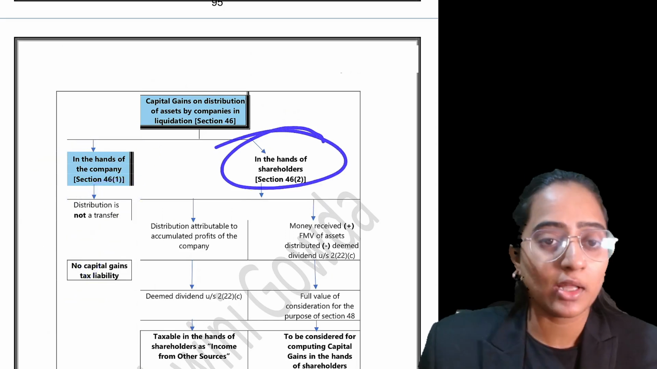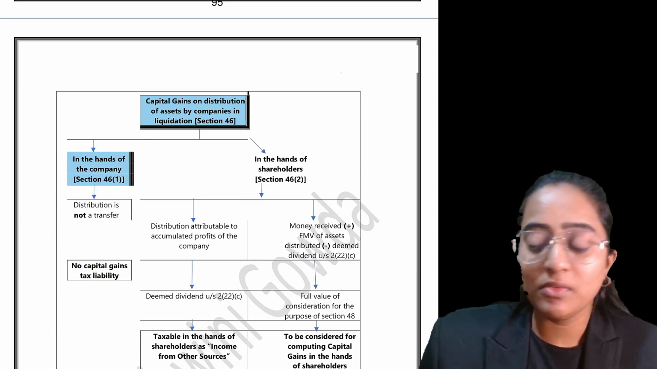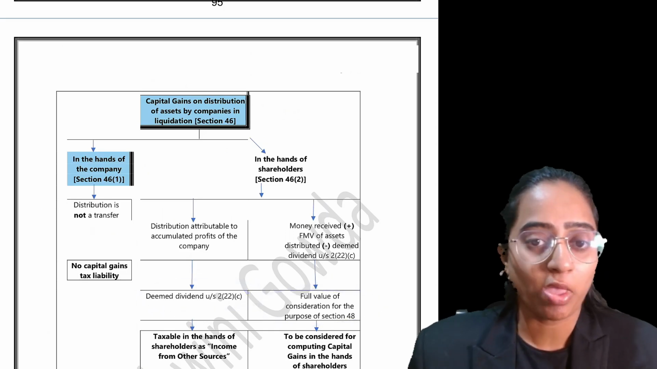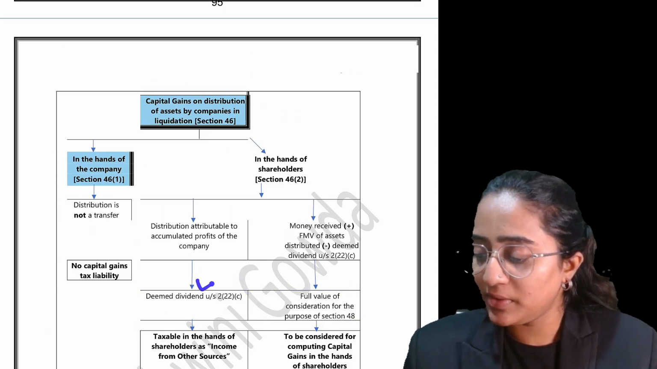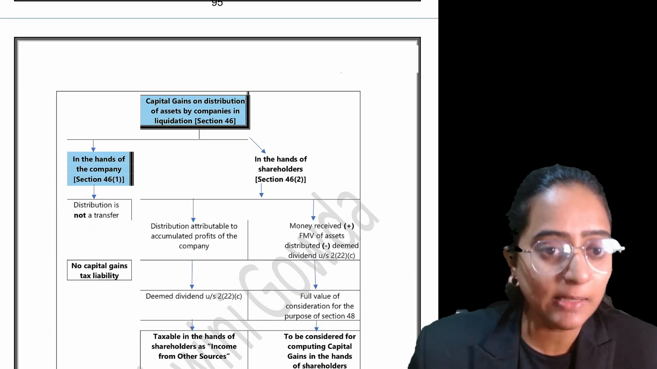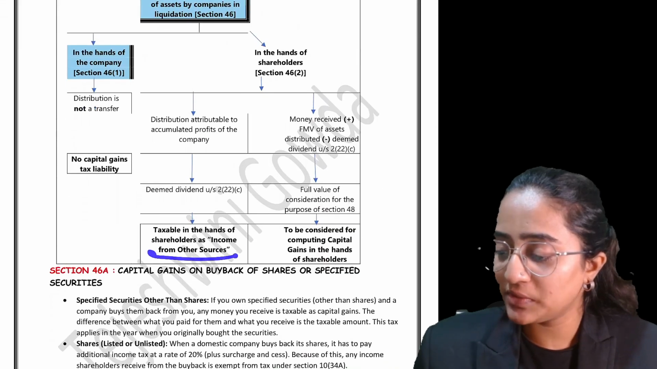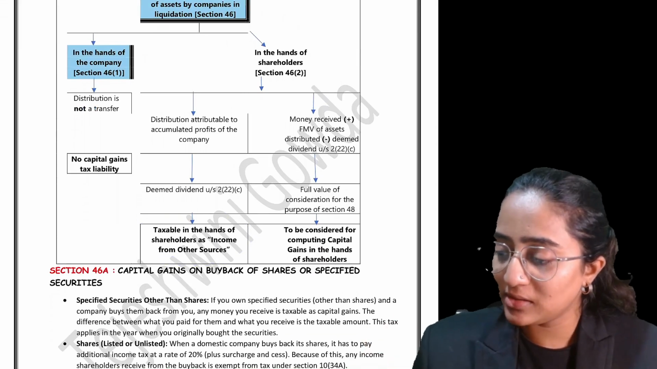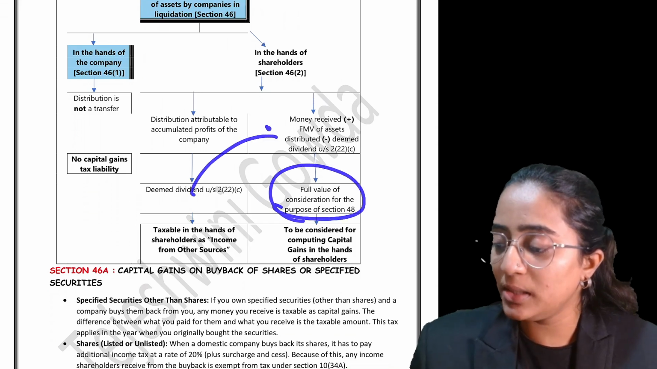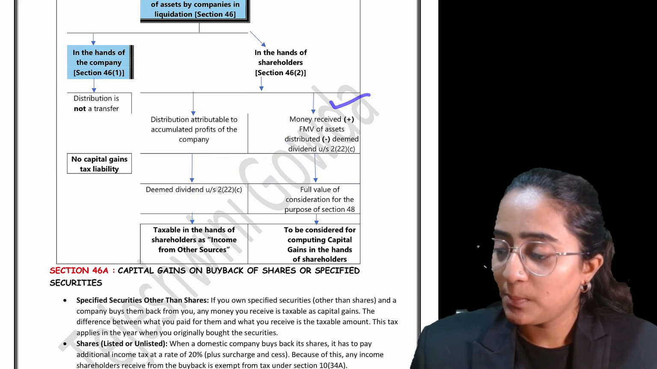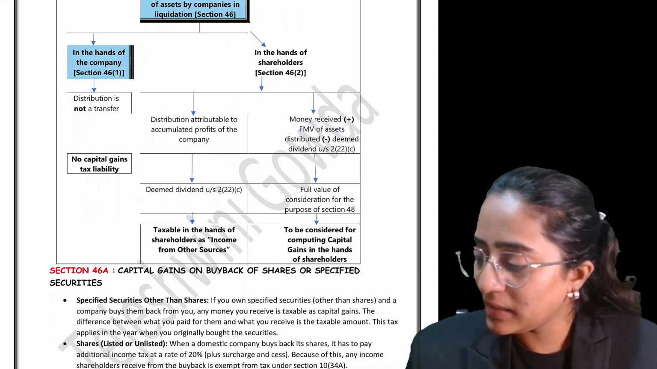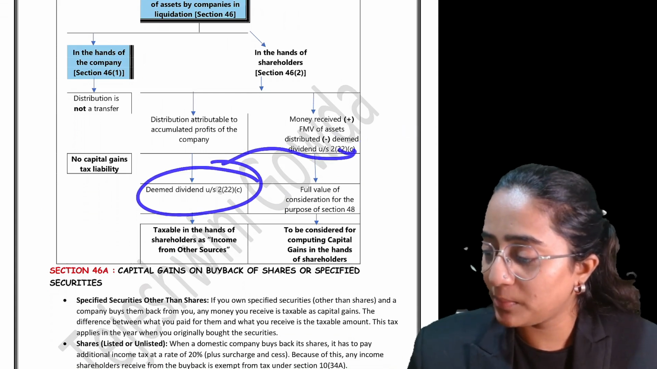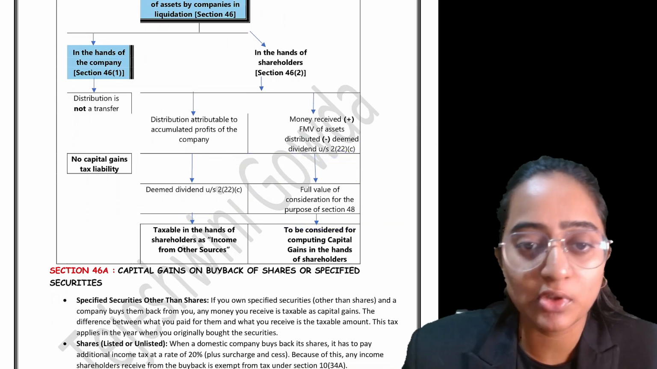In the case of a shareholder, remember, there will be two points coming into the picture: one is deemed dividend and one is the full value of consideration. Deemed dividend under section 2(22)(c) is going to be taxable in the hands of the shareholder as income from other sources. Then, money received plus fair market value of the asset distributed, minus the deemed dividend you have recorded, gives you the full value of consideration for the purpose of section 48.